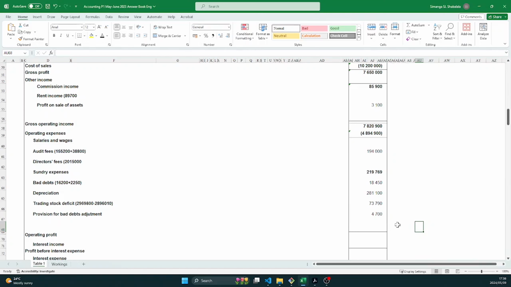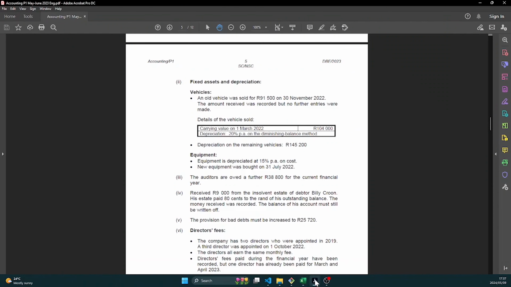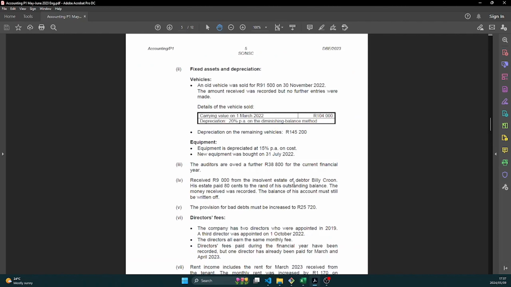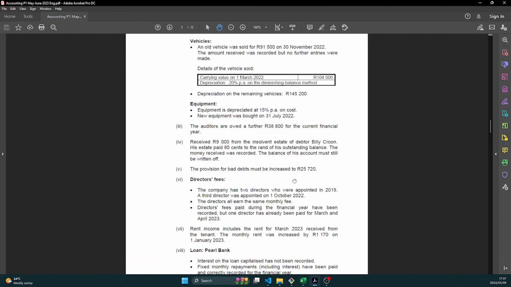So if you are doing the statement of financial position, remember to deduct the total amount of 25,720 from your trade and other receivables, right? Okay. And then we move on to the next information.